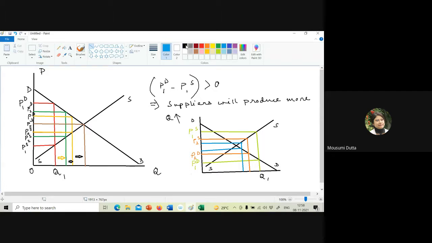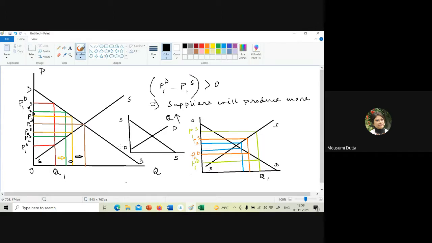Now let me draw another graph. So now I'm considering, just like the previous case, this is the supply equation and this is the demand equation.